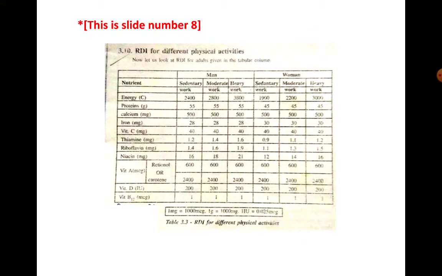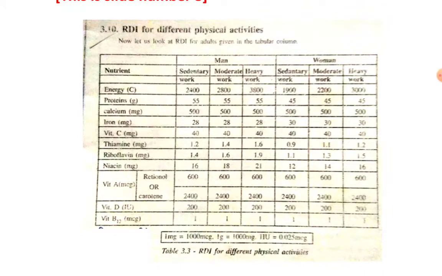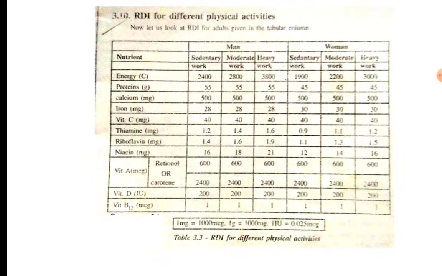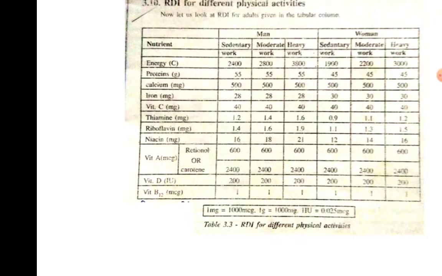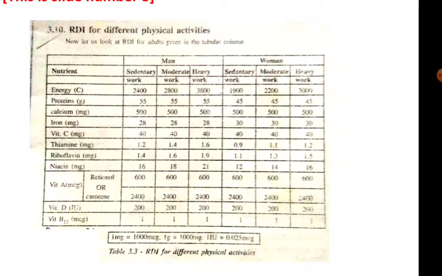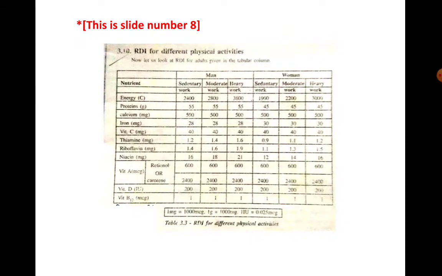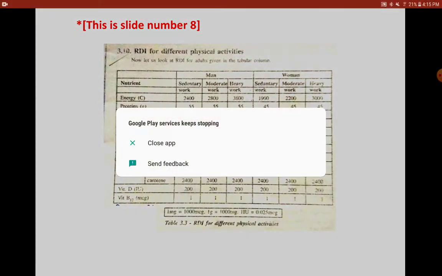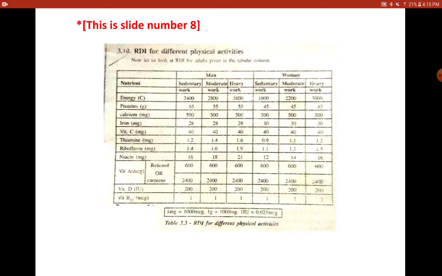So this is a table which provides the various nutrients listed in the first column, and since we are discussing the RDA for physical activity, this is slide number 8, because I have a reference when I talk about this table in the next slide.